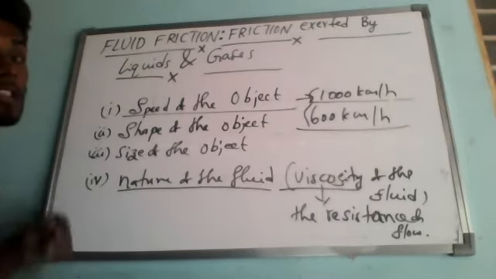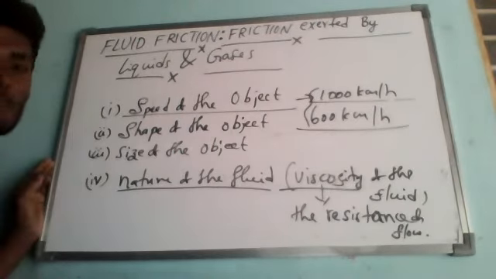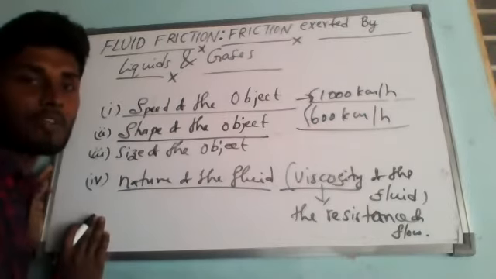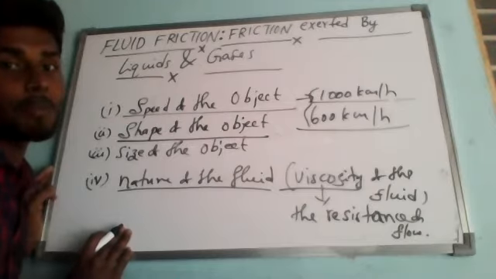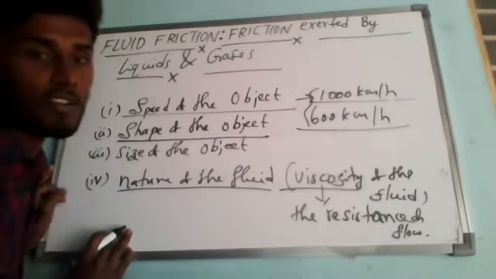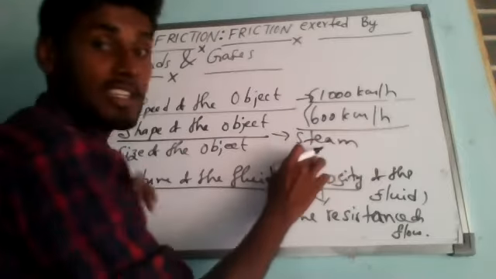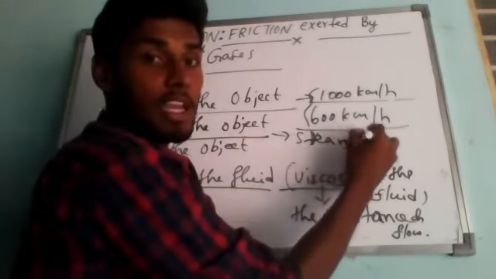The next one, the objects having streamlined shapes. So I will explain what is a streamlined shape. That is the second one, shape of the object. The objects having a streamlined shape face much less frictional force. You just imagine, this is what is a streamlined structure. Streamlined, S-T-R-E-A-M, streamlined shape.